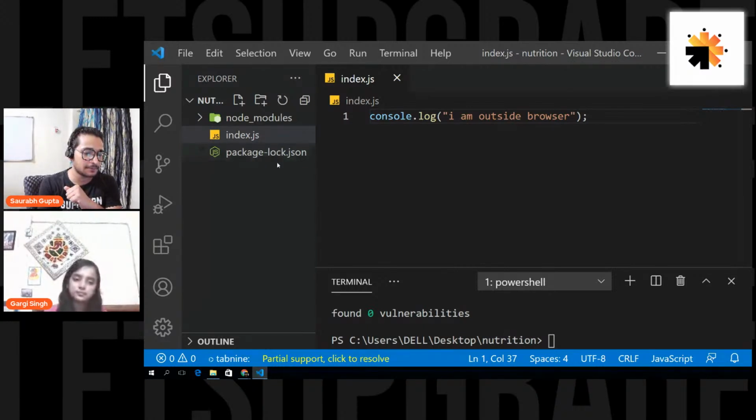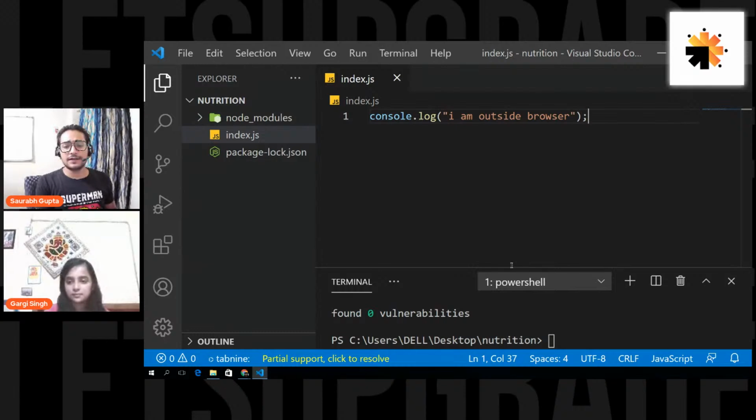Is that clear? Because it has the information of all the current versions of the packages that you're using, right? So that's why the name is what it is. Is that clear? Okay, then that's great. Now we can move ahead.